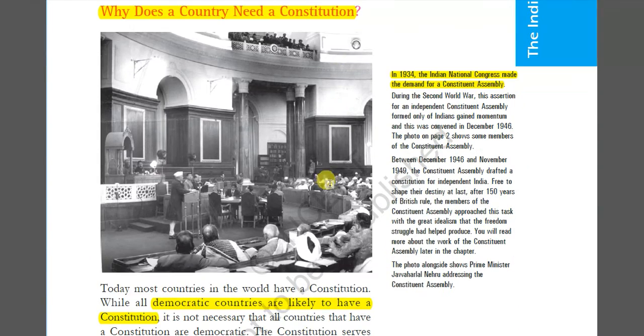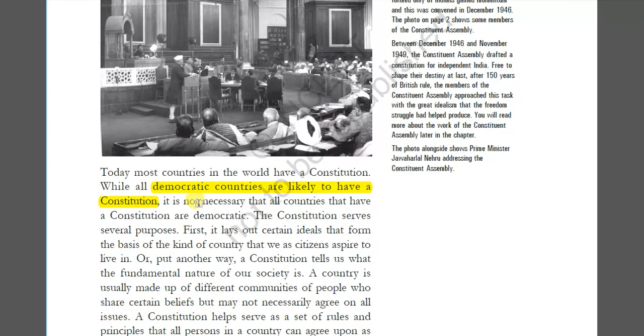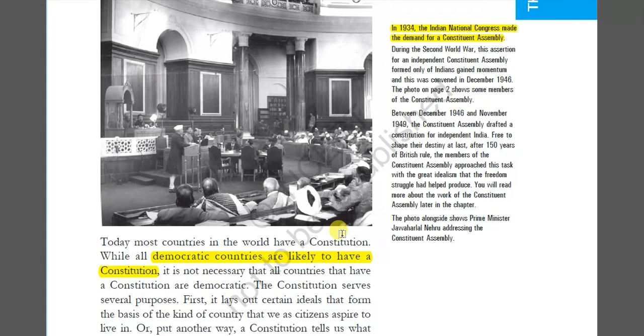Yes, my dear students. Every democratic country is generally likely to have a constitution, but it is not necessary that all the countries that have a constitution are democratic. That means the constitution is considered a legal document which expresses the ideals of the people. That means the real power lies in the hands of the people, not in the hands of the representatives.